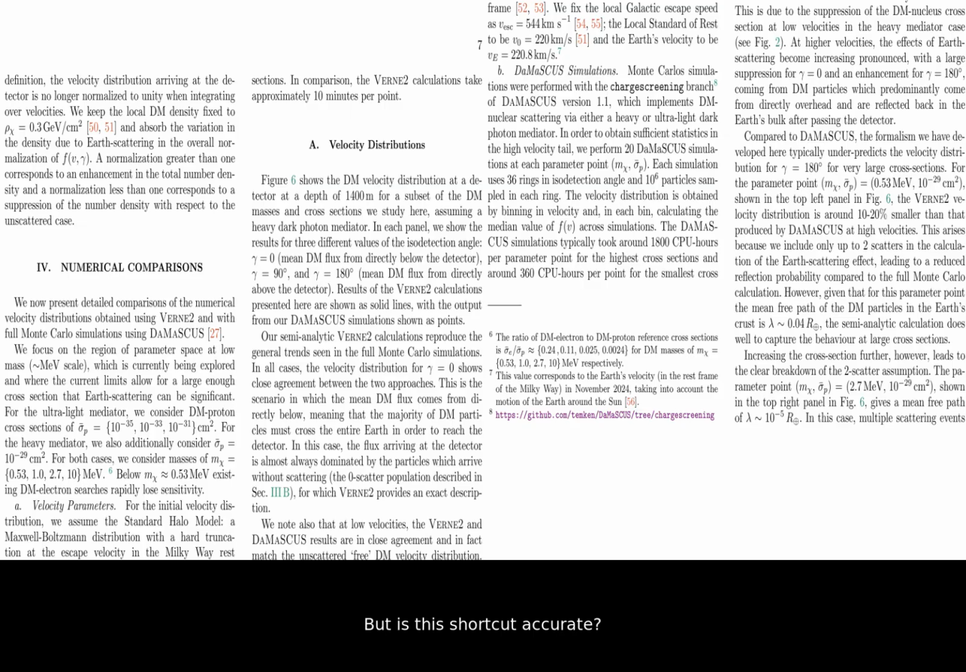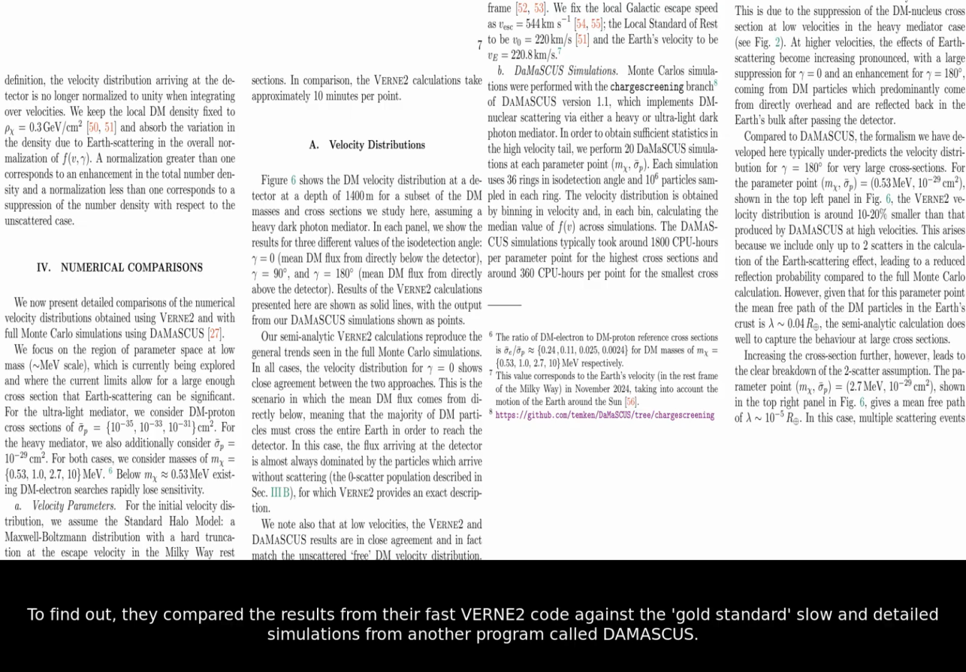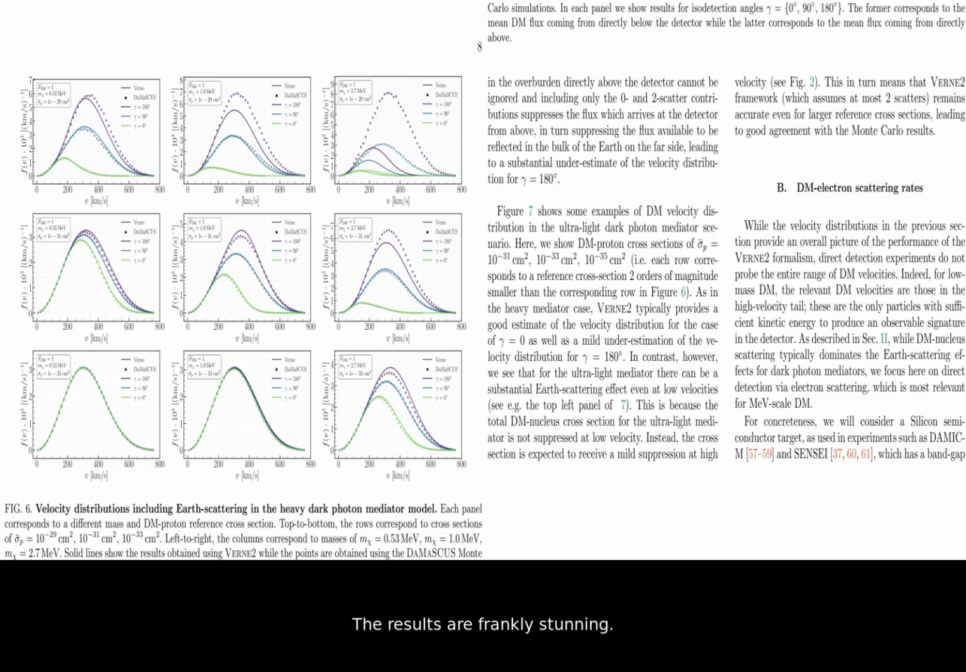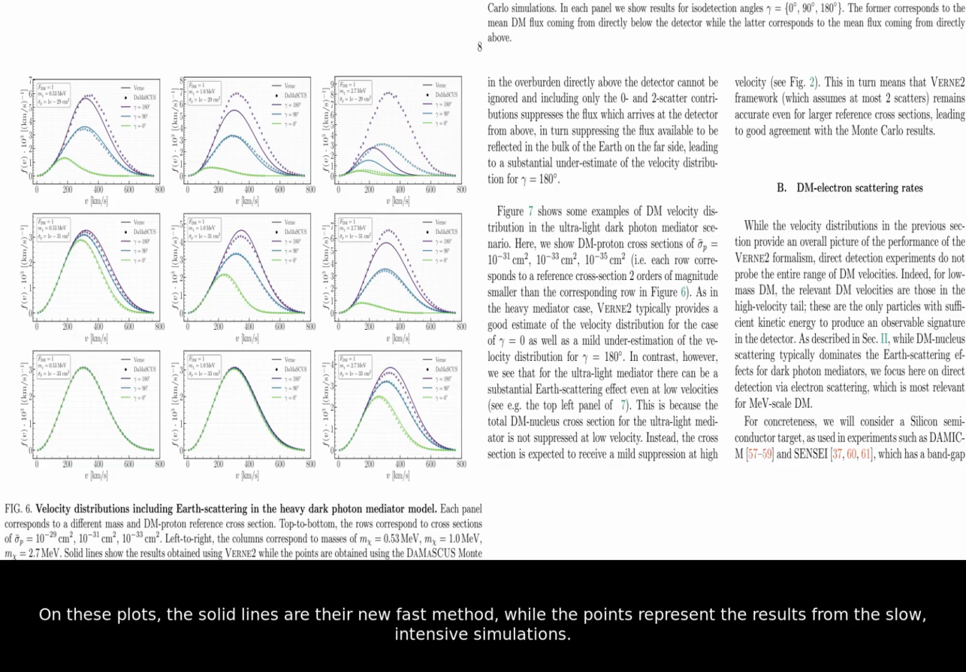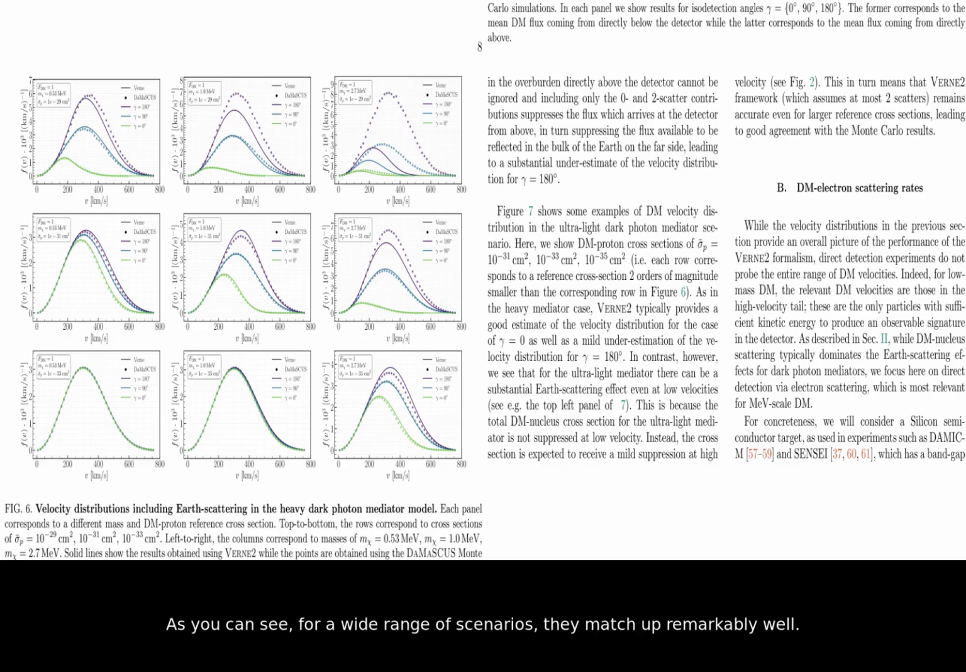But is this shortcut accurate? To find out, they compared the results from their fast Vern2 code against the gold standard, slow, and detailed simulations from another program called Damascus. The results are frankly stunning. On these plots, the solid lines are their new fast method, while the points represent the results from the slow, intensive simulations. As you can see, for a wide range of scenarios, they match up remarkably well.